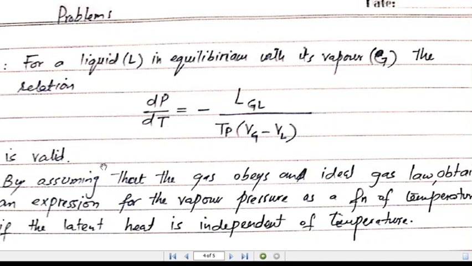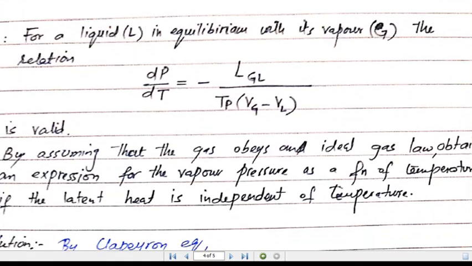The question is that by assuming that the gas obeys the ideal gas law, you are asked to find an expression for the vapor pressure as a function of temperature if the latent heat is independent of temperature.